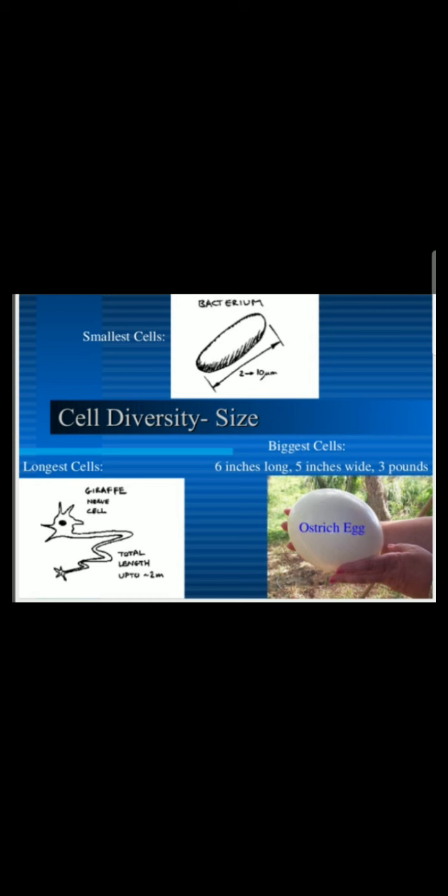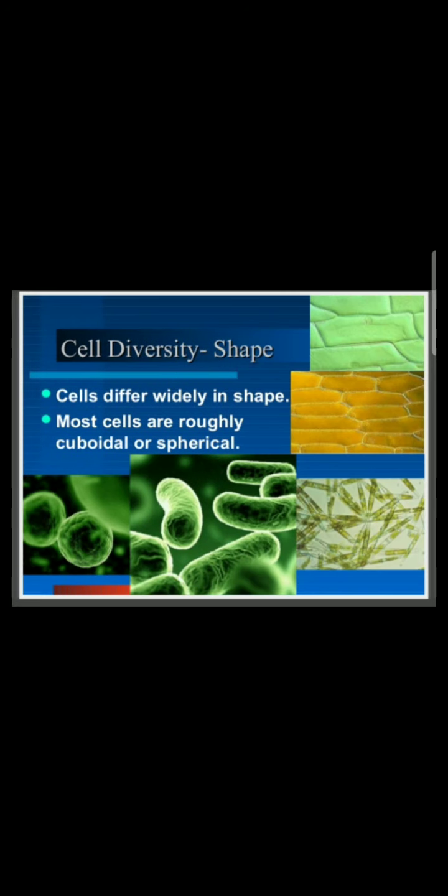The number one example is the bacterium cell. Bacterium cell is 2 to 10 micrometer long, whereas the nerve cell is almost 1 to 5 meter long, and the biggest cell is described as 6 inches long and 5 inches wide, and its weight is almost 3 pounds.